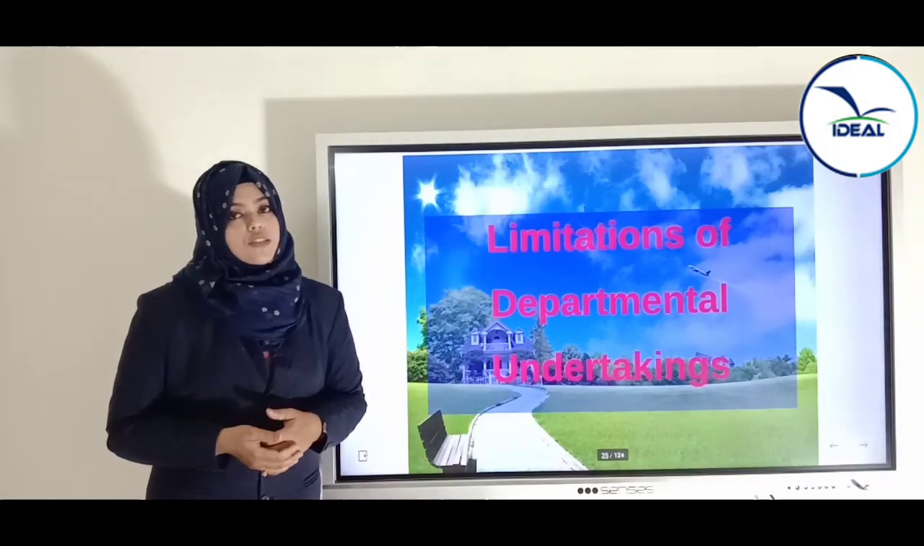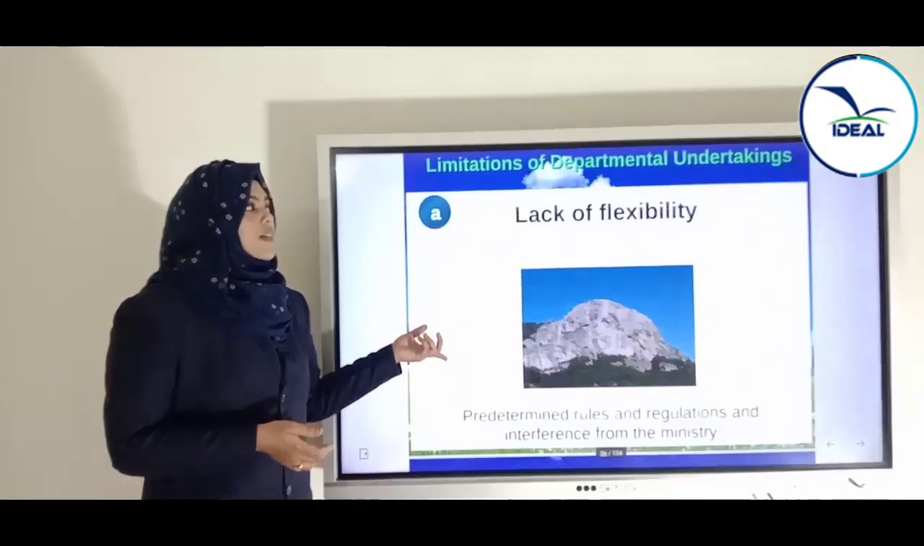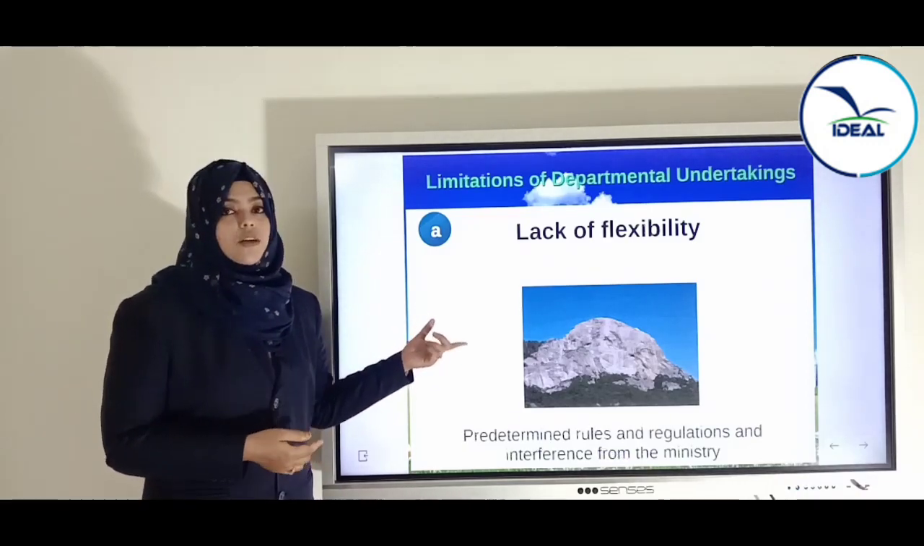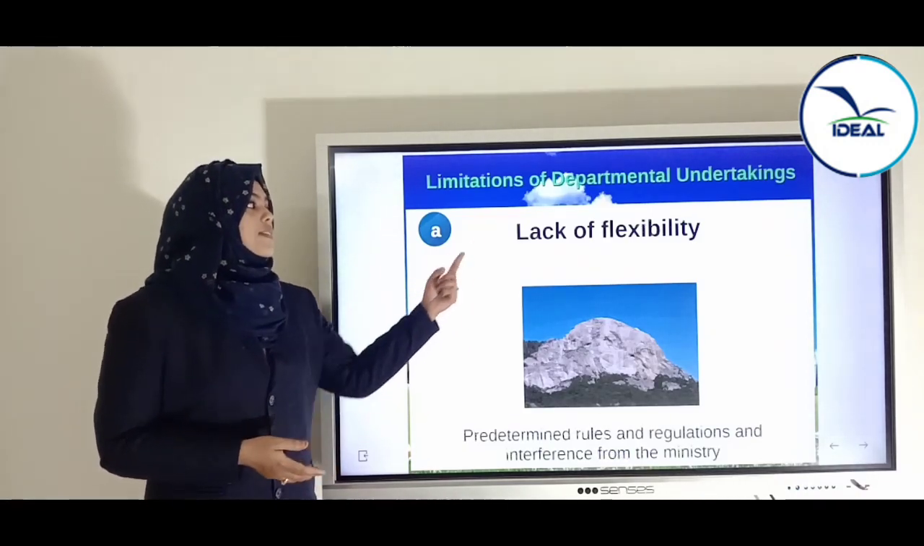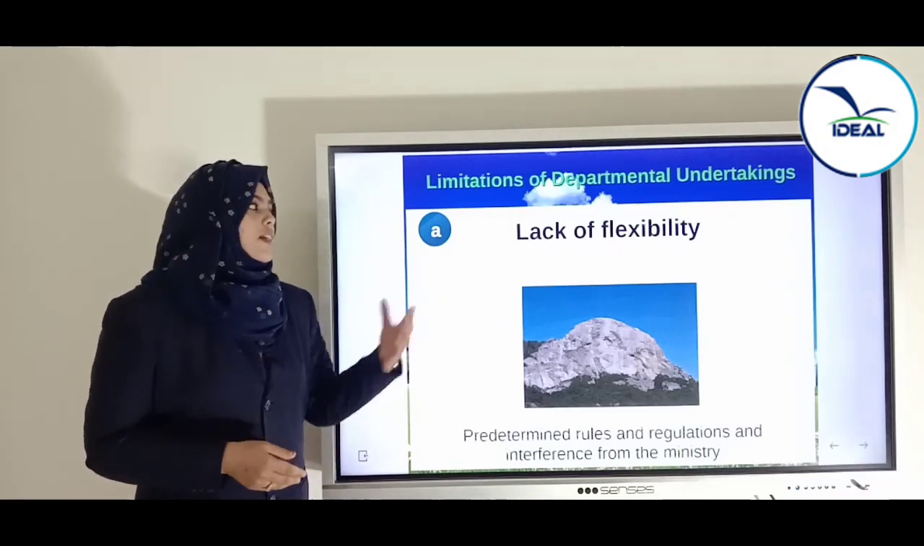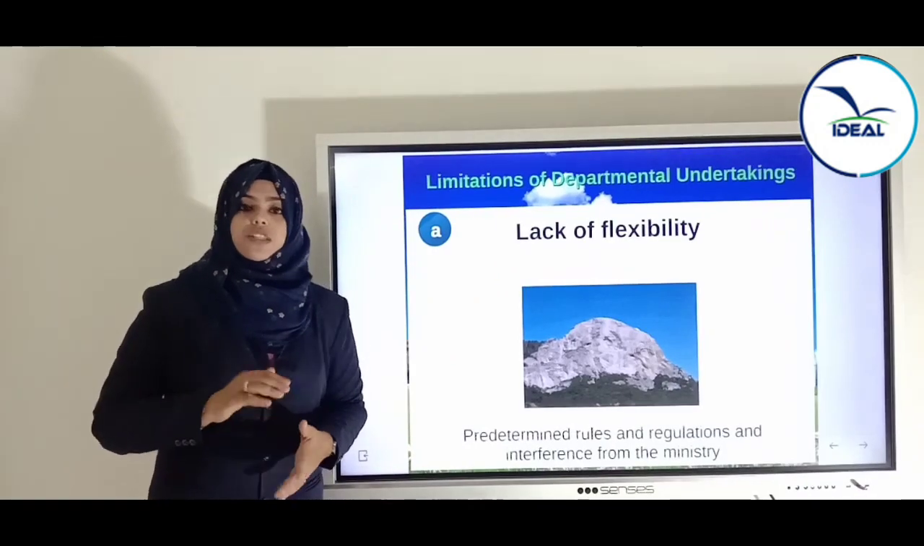Next is limitations of departmental undertaking. Whatever merits there are, there will be limitations. We can look at what the limitations of departmental undertaking are. The first is lack of flexibility. Flexibility means it can be changed. Here lack of flexibility means no change occurs.